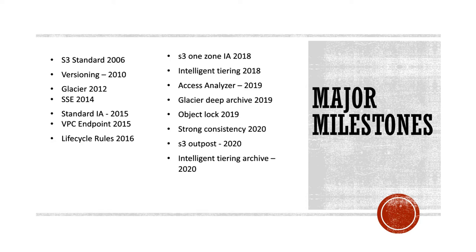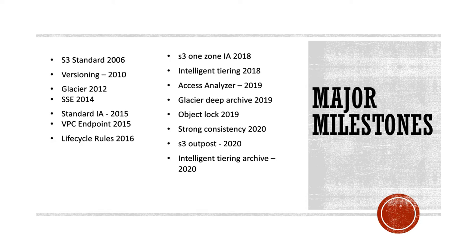So objects were getting moved from standard to infrequent when they were not getting used. You could move them to IA. Similarly, there are many other features that got launched, like VPC endpoint and life cycle rules. Life cycle rule is nothing but moving an object from one storage class to another storage class. Then one more class was introduced called S3 One Zone IA.